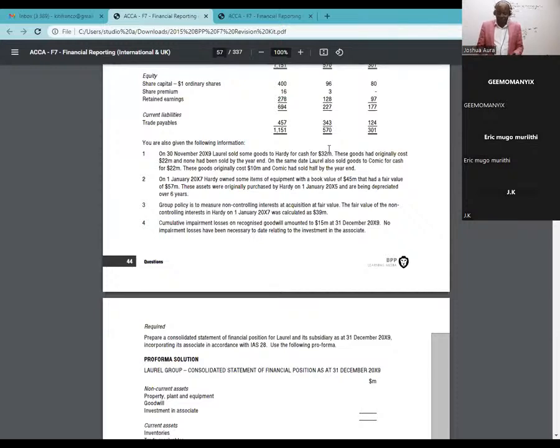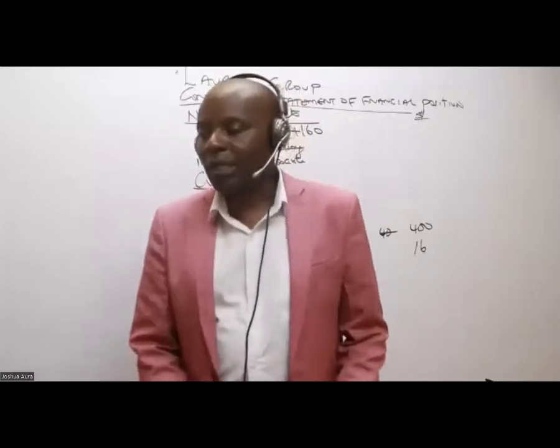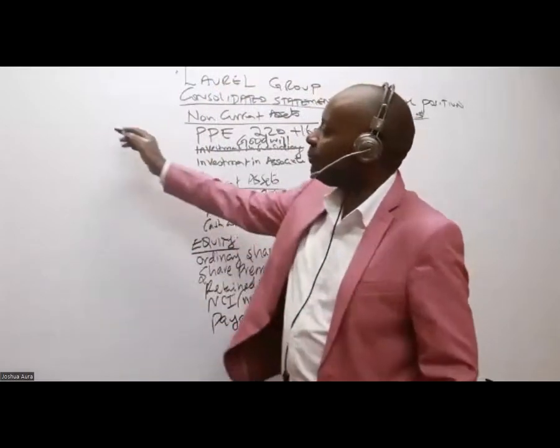If you sell to them, you are just getting money from yourself. That's a fake sale. So fake sales must be canceled. But now remember here, we are not doing an income statement. So in the balance sheet, what I'm basically interested in is an unrealized profit on this stock. These goods had originally cost 22 million and none had been sold by the year end. So can somebody in this case here give me the UPS?